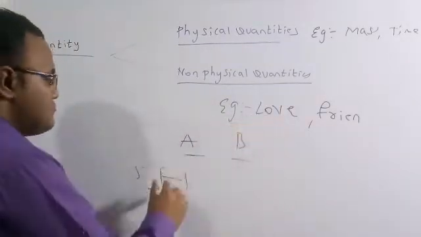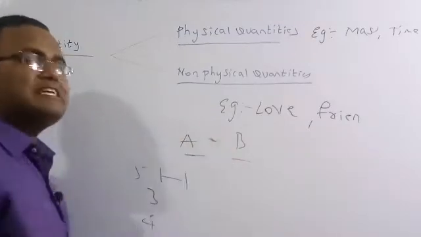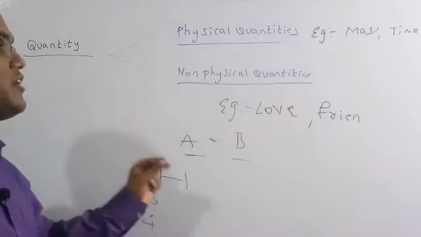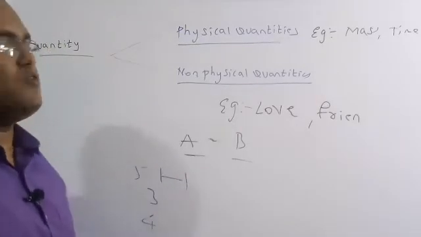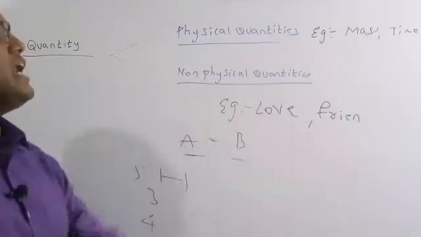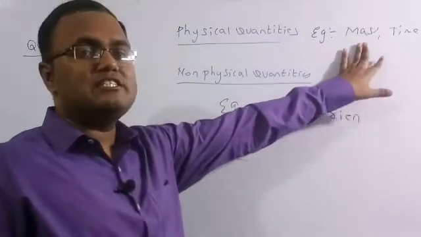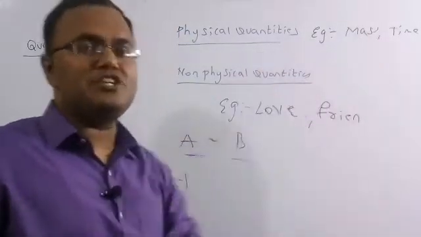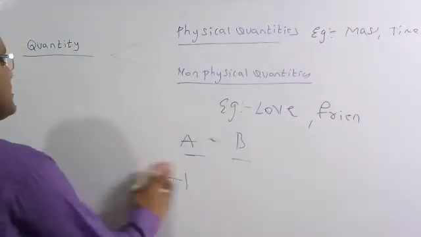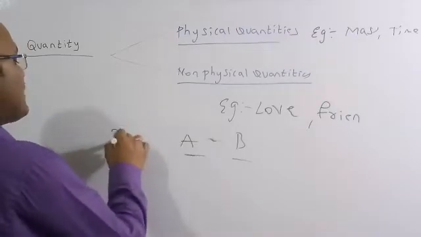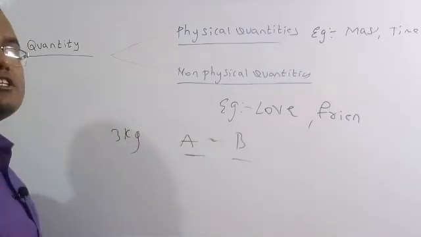But if you come to love, if it is 2 persons, how much is the amount of love? Whether it is 3 units or 4 units or 5 units, you cannot give an exact number for the love. That is why these two things come under non-physical quantities. But the physical quantities are easily measured. Mass, for example, is measured as weight. Suppose its weight is 3 kg, that amount of weight we can measure.